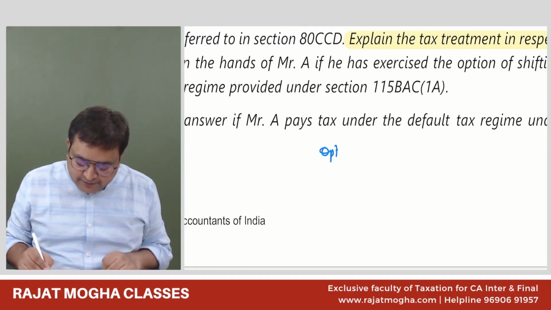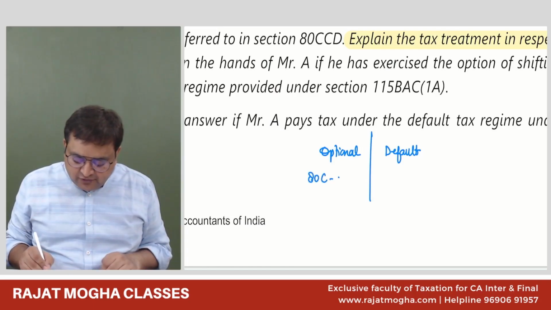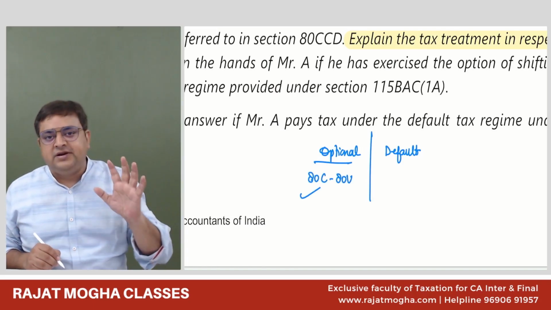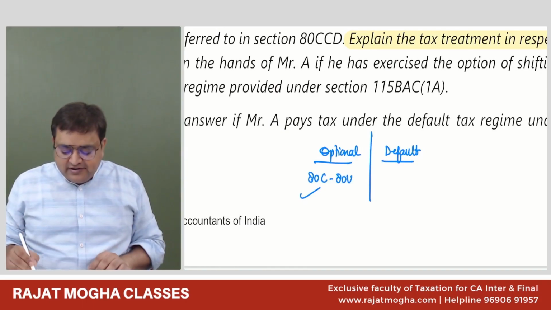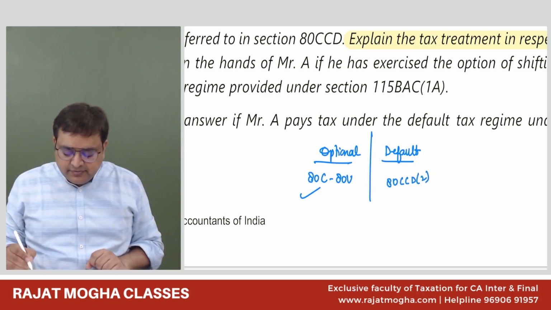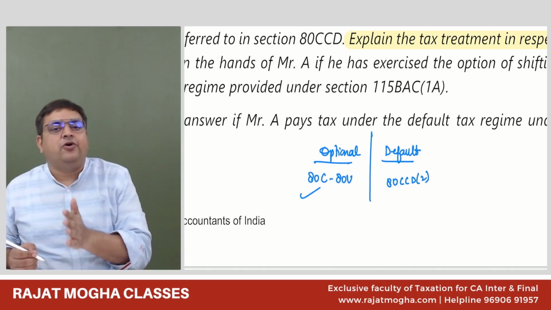See, if you follow the optional regime versus if you follow the default regime. In the optional regime, we get all deductions from 80C to 80U. There is no problem in the optional regime. But in the default regime, the assessee gets only 3 deductions, the first being 80CCD2, the new pension scheme, but only one part of it, only the employer contribution.